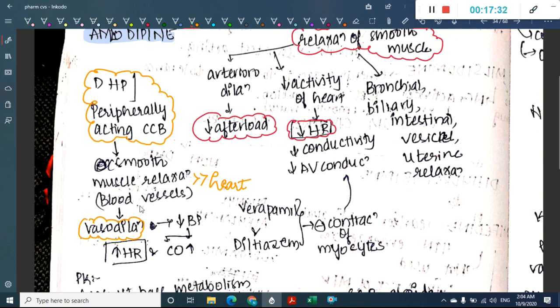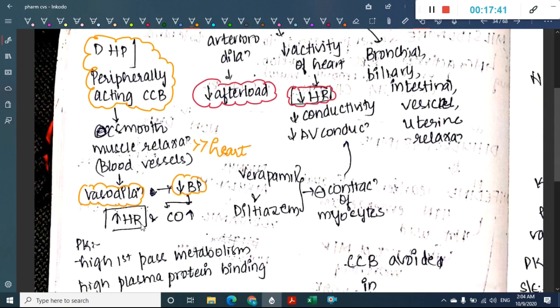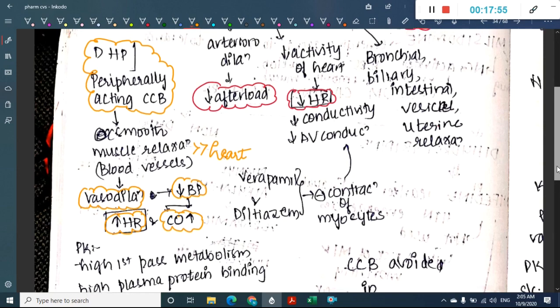As a result they decrease the BP, and once they decrease BP, there is compensatory increase in heart rate, that is tachycardia, and cardiac output increases. So these are dihydropyridines, which are called peripherally acting calcium channel blockers.